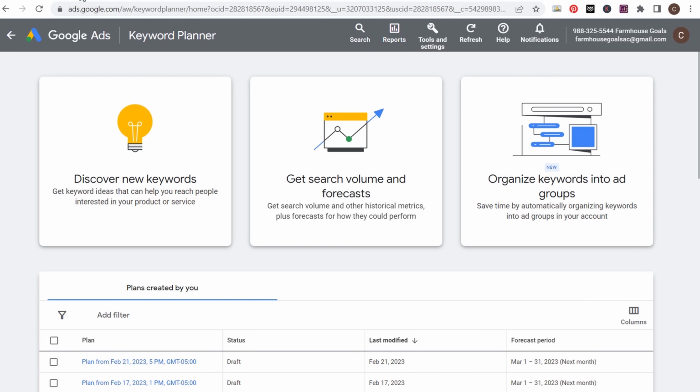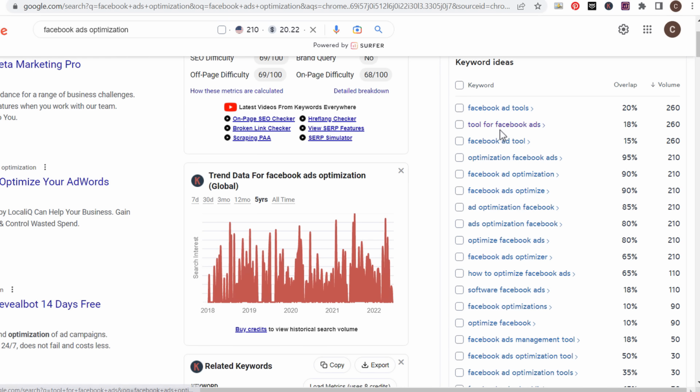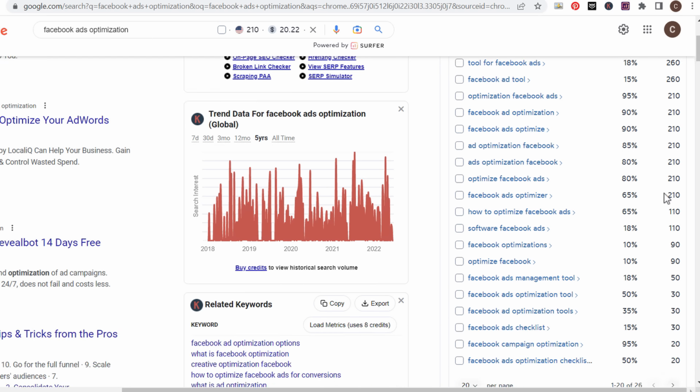Keyword Surfer, pretty similar to Keywords Everywhere, but if we also come over here and we have our Facebook ads optimization, we scroll to the top. Let's actually refresh this page. Okay, and over on the right hand side here, usually it just pops up right above Keywords Everywhere, but it's over here on the right hand side, and you can see with Keyword Surfer, they're giving us all sorts of relevant keyword ideas depending on whatever keyword we enter. There's overlap, there's search volume, so you can actually see specific search volume for different keywords, and there's a lot of other tools involved with Keyword Surfer as well. So two really good tools that you can try to use.